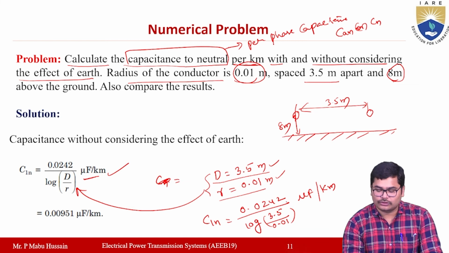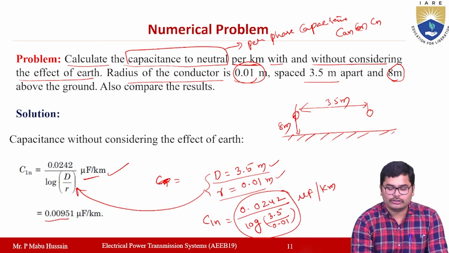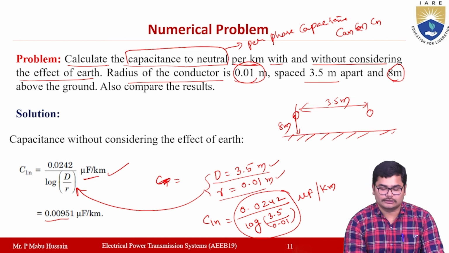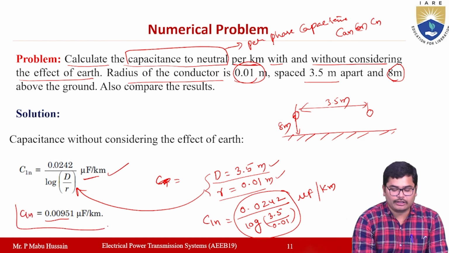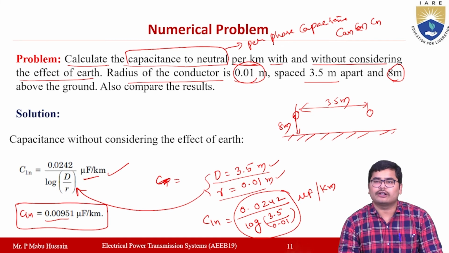If you solve this with the calculator, you will get 0.00951 microfarads per kilometer. This is the value of per phase capacitance of the transmission line if you are not considering the effect of ground or earth.